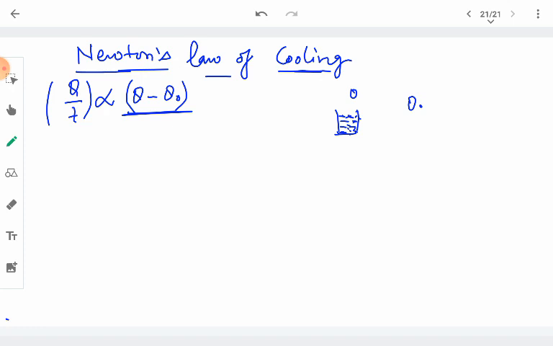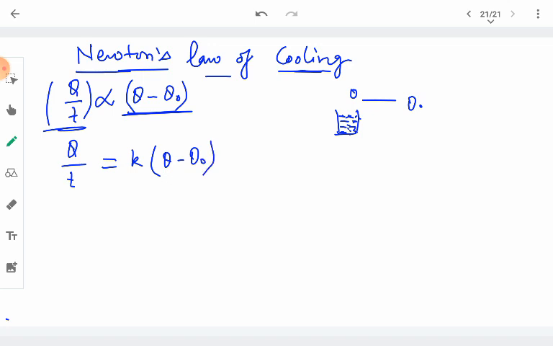So therefore the temperature difference is theta minus theta naught. The more the difference between the temperature of this hot body and its surrounding, the more rapidly the liquid will lose heat, or we can say it will cool down earlier. So the rate of transfer of heat, Q upon t, becomes equal to a constant of proportionality, K, times theta minus theta naught.